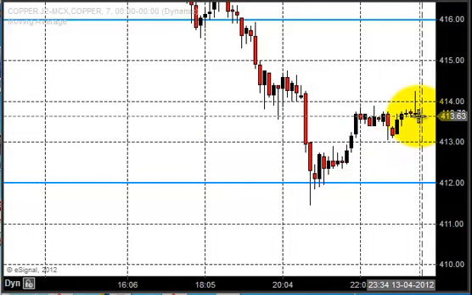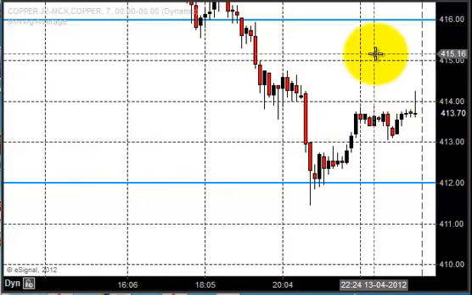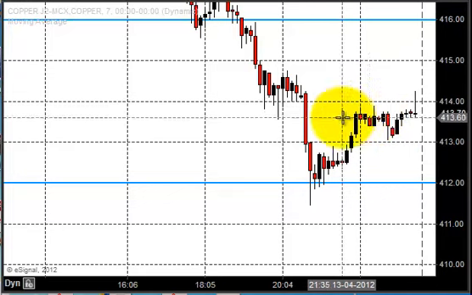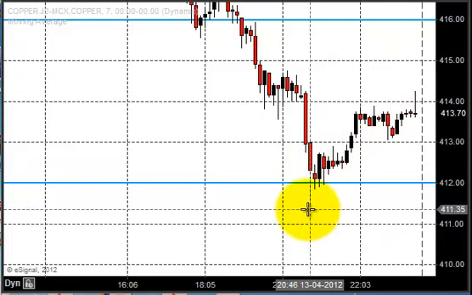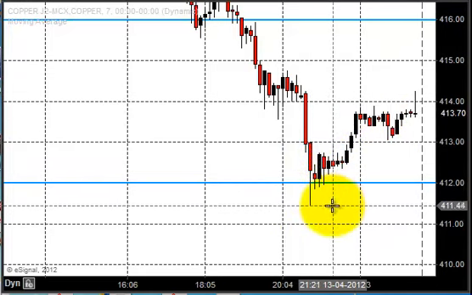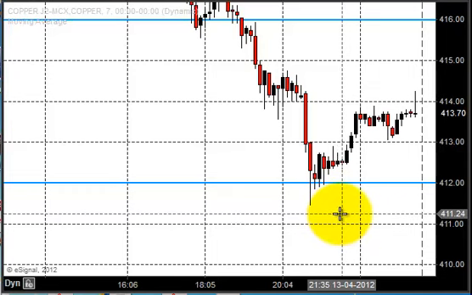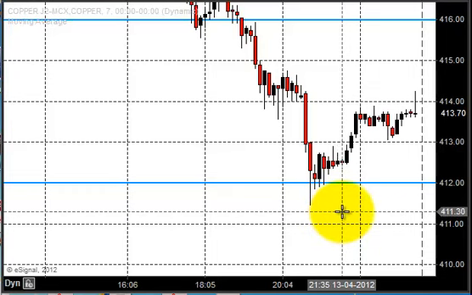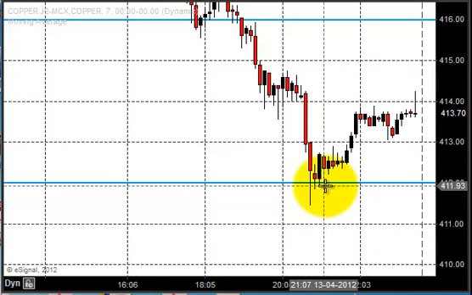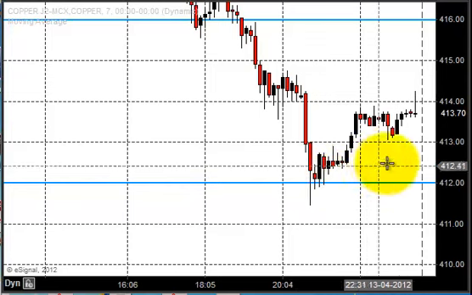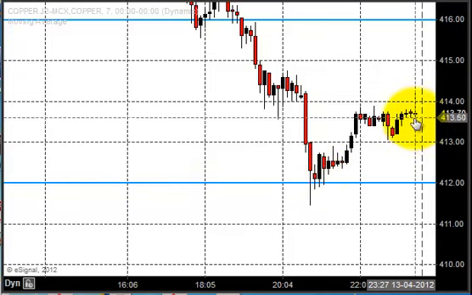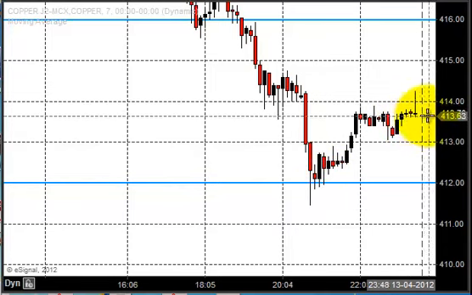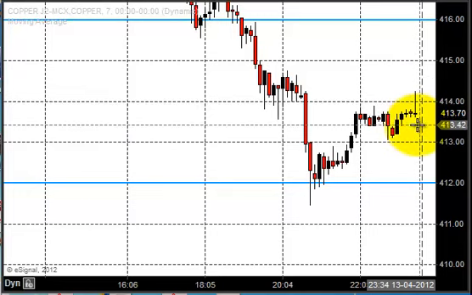So when we see last week's price movement completely, on Monday the price opened around 431, and the price didn't even go higher above 431, and it came down to a low of 412. It is nearly a 20-point drop. Last week we had a 20-point drop in the copper market, and it closed around 413.70, which is very nearly the weekly low for the copper market.